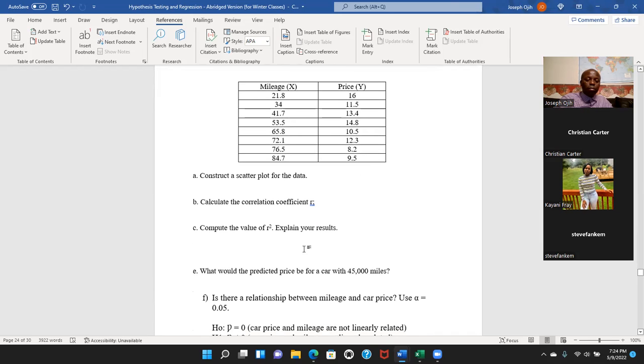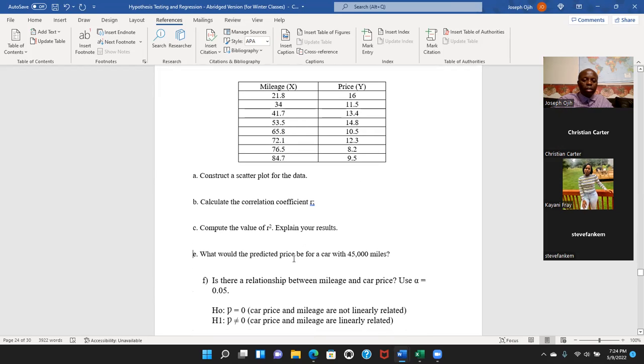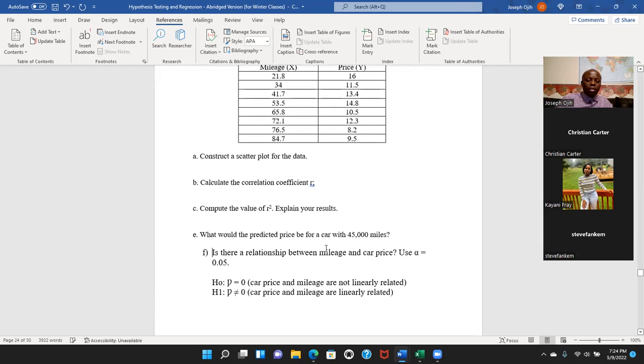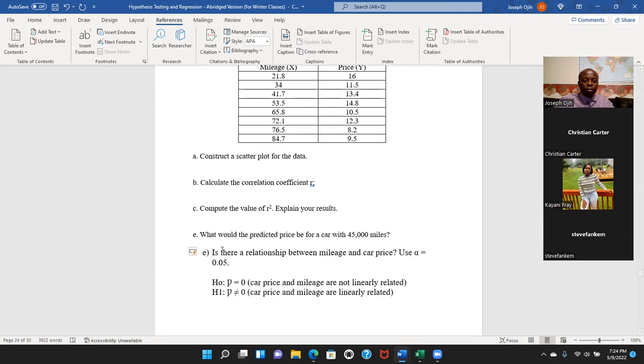Then it says, what is the predicted price for a car with 5,000 miles? And is there a relationship between mileage and car price? That means you have to test a hypothesis.